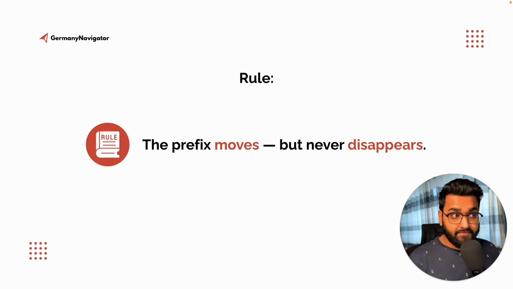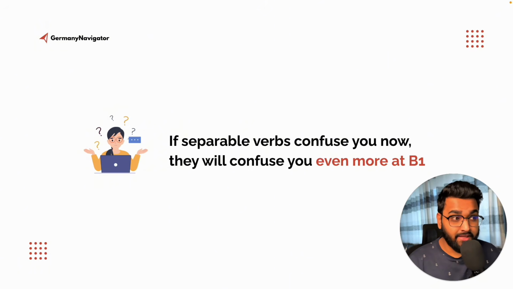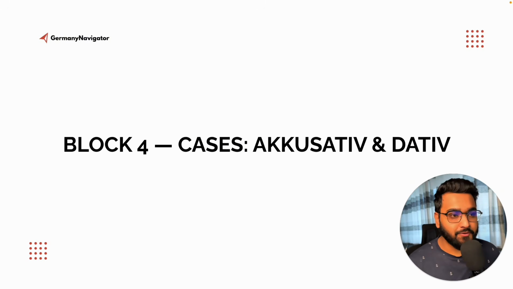Here's the rule: the prefix moves but never disappears. As you could see, aufstehen became steh, then auf. The auf goes to the end. And let me tell you, if separable verbs confuse you now, they will confuse you even more at B1. Now let's continue with block number 4, cases, Akkusativ and Dativ, the most confusing one.